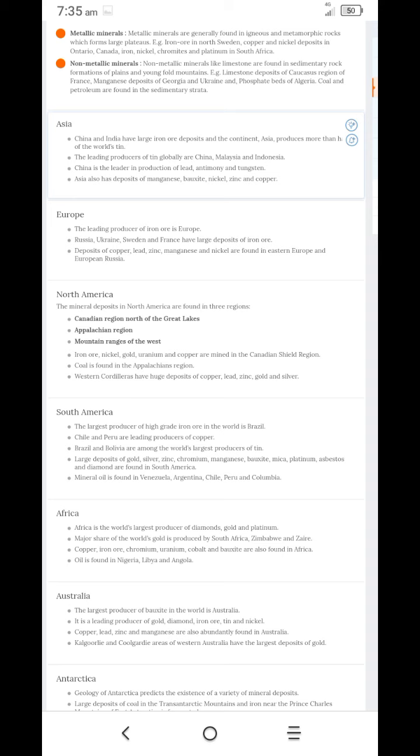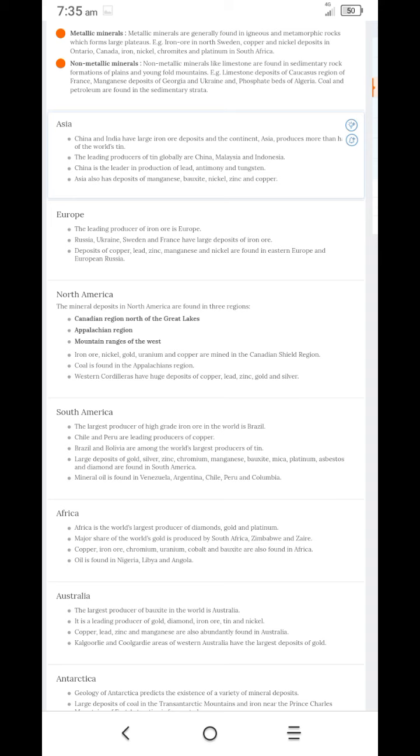Already we discussed metallic and non-metallic minerals in the regions Asia, Europe, North America. Now we want to study South America. The largest producer of high-grade iron ore in the world is Brazil. Chile and Peru are also leading producers of copper. Next to Africa. Africa is the world's largest producer of diamonds, gold, and platinum. A major share of the world's gold is produced by South Africa, Zimbabwe, and Zaire. Copper, iron ore, chromium, uranium, cobalt, and bauxite are also found in Africa. Oil is found in Nigeria, Libya and Angola.